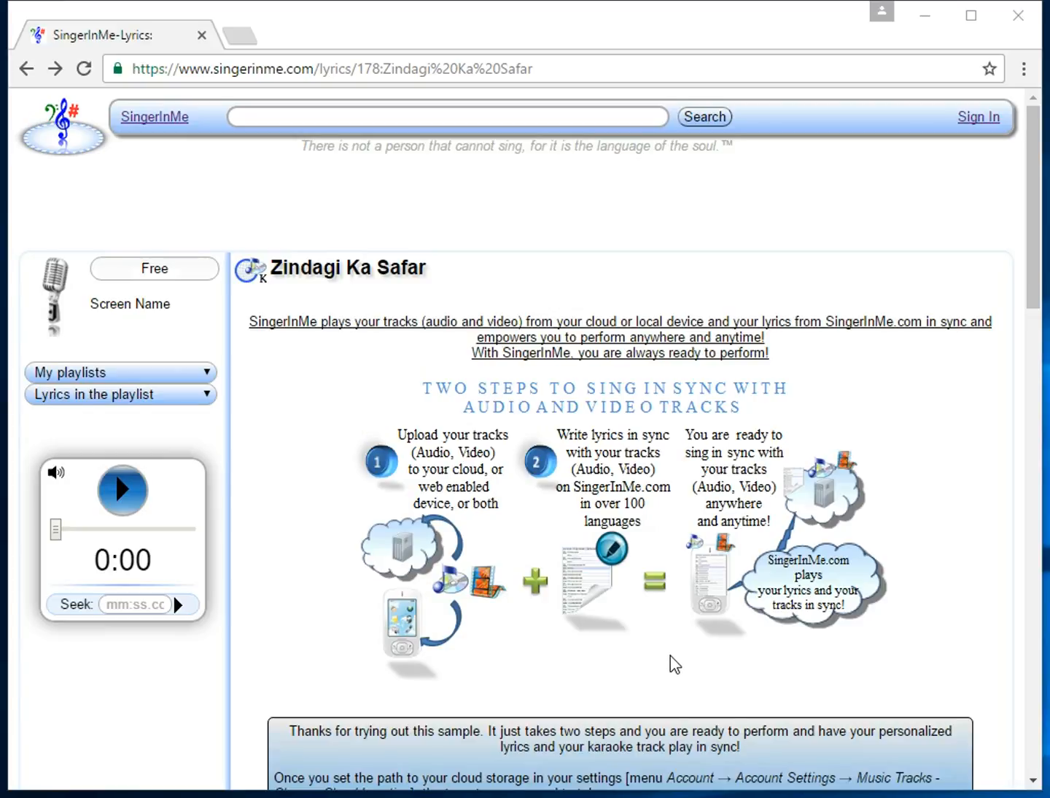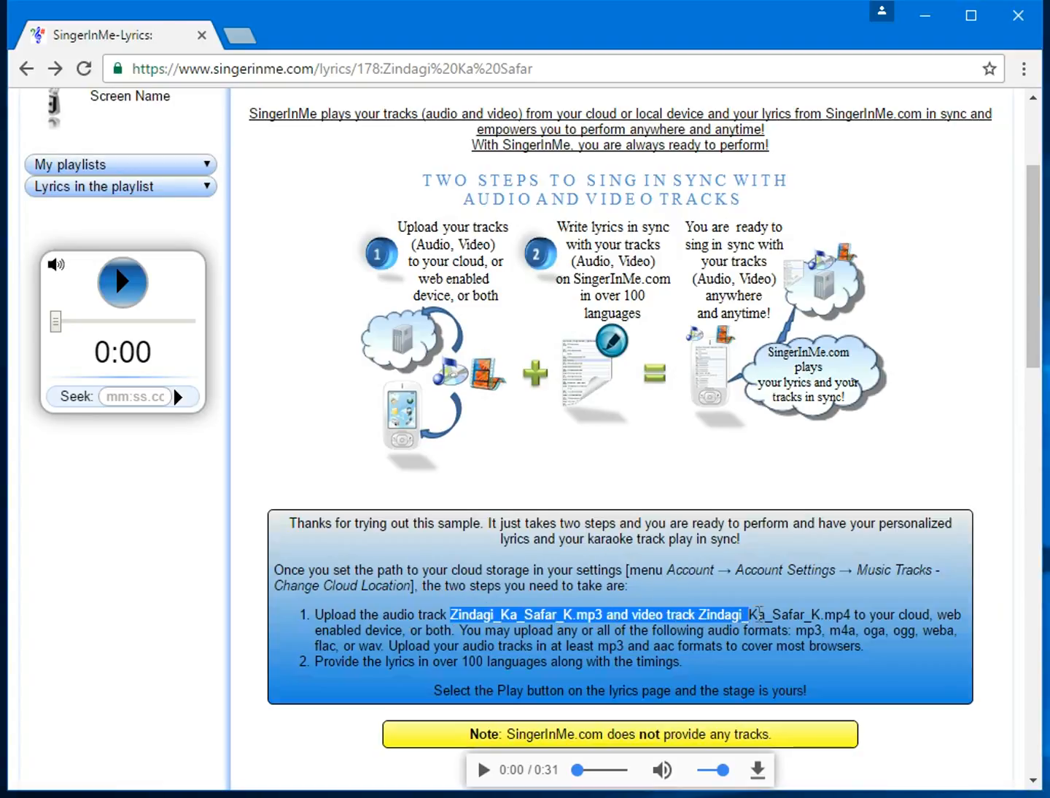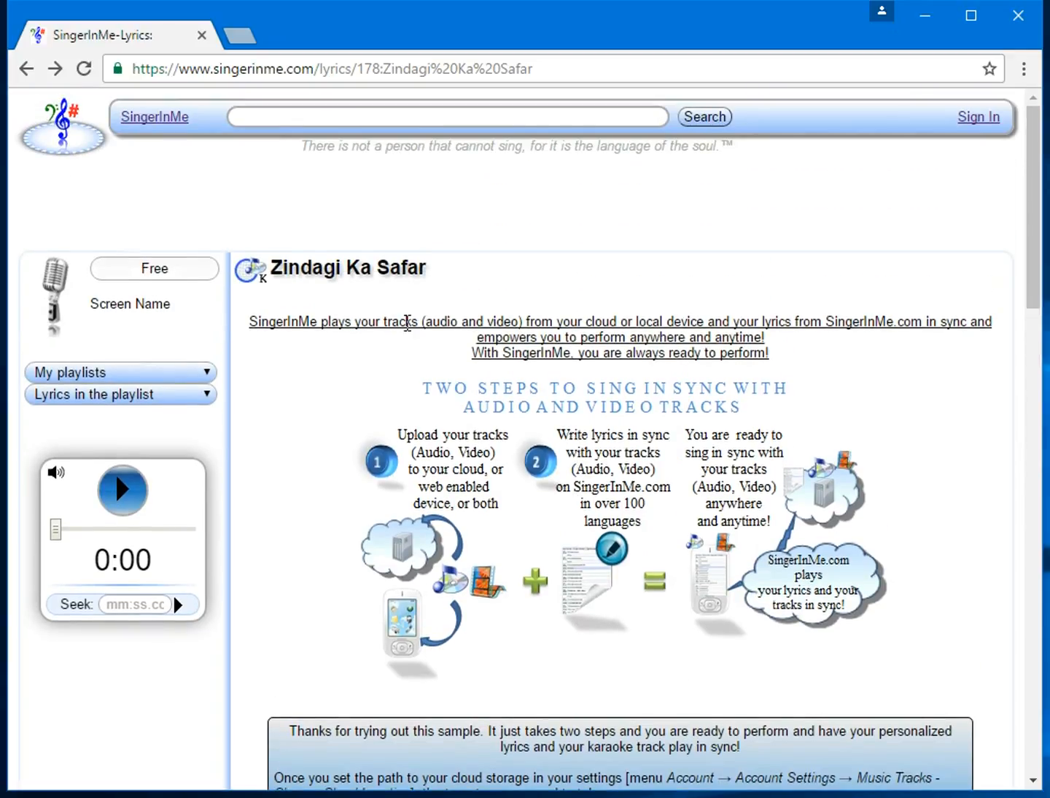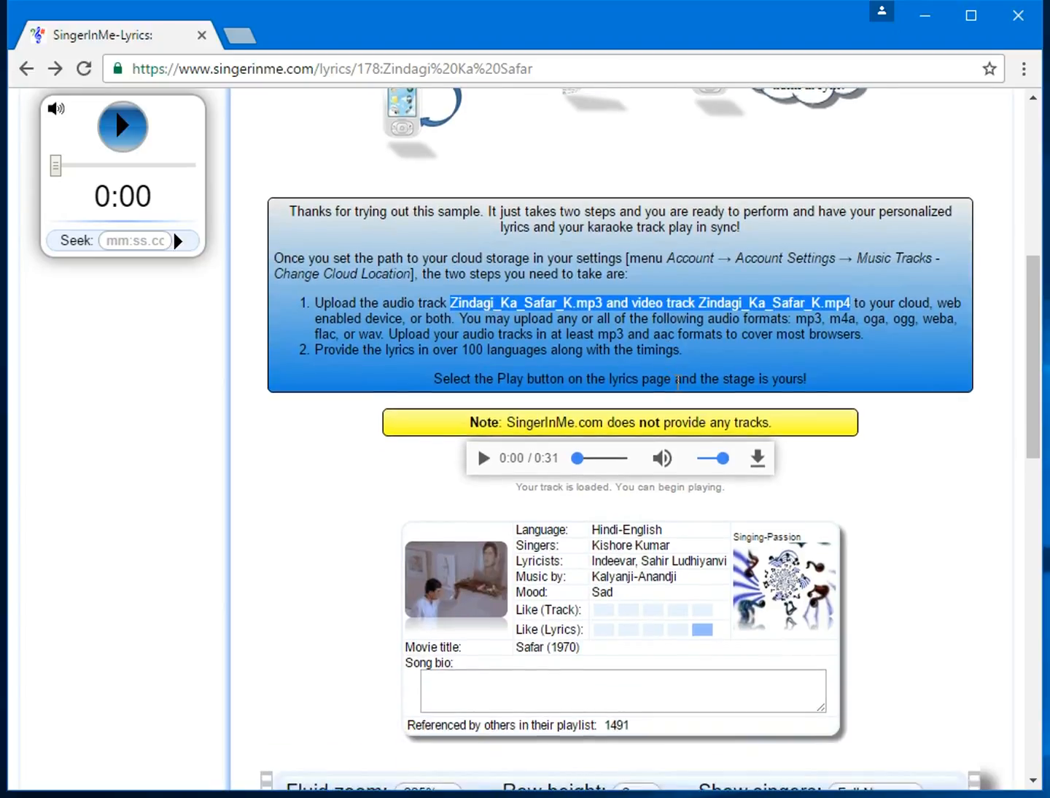The next section talks about setting the path to your cloud in SingerInMe.com and hints on naming your audio and video tracks after the title of the lyrics. Remember, the title of the lyrics is Zindagi Ka Safar, and you should name your tracks as I've highlighted here.